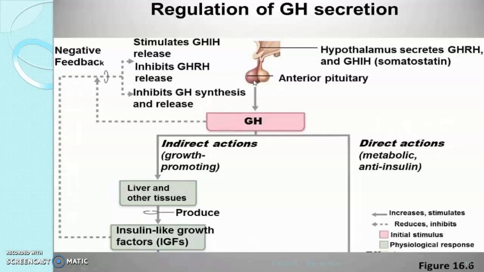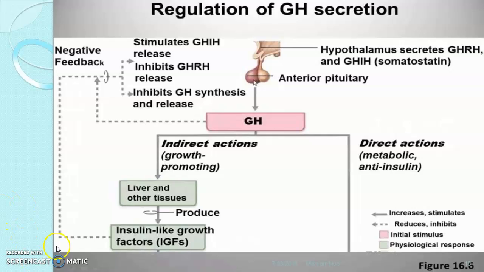Negative feedback: when an excess amount of hormones is secreted, then the negative feedback mechanism works. Negative feedback leads to a stop in the secretion of hormones.